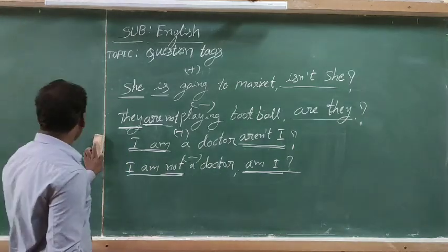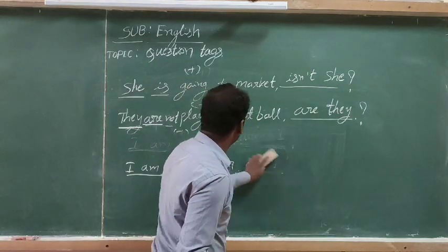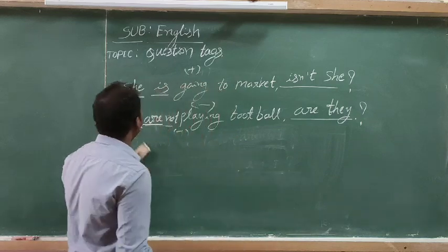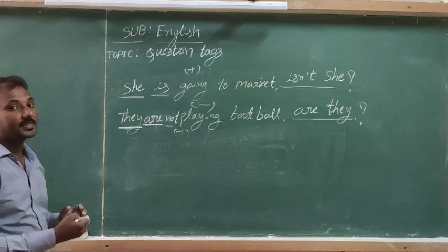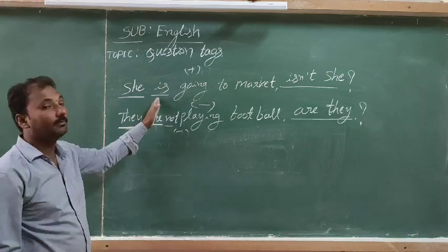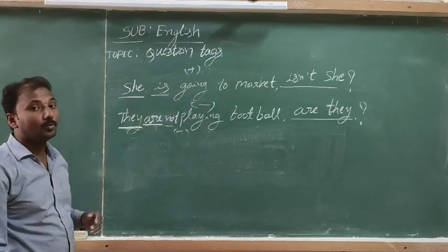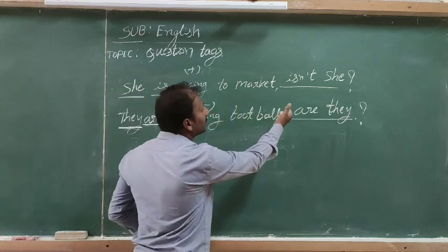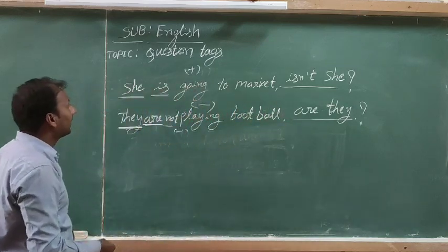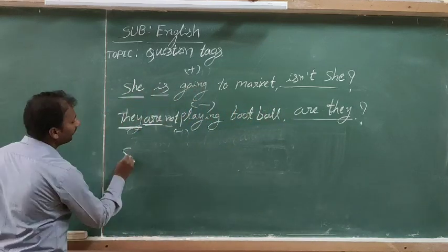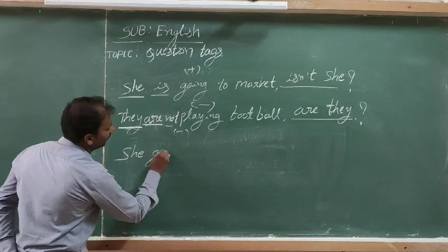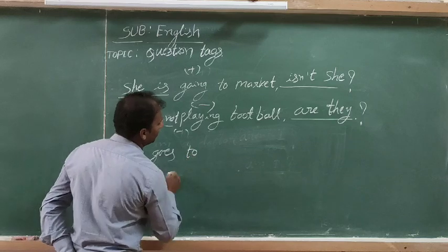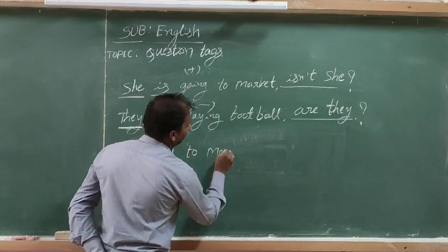Then another example. This is for simple present and simple past tense, where there are no helping verbs. So how do we add a question tag to that kind of sentence, like she goes to market?